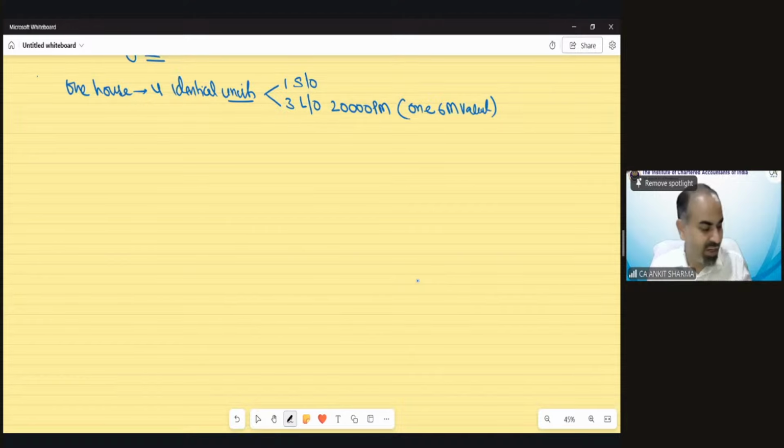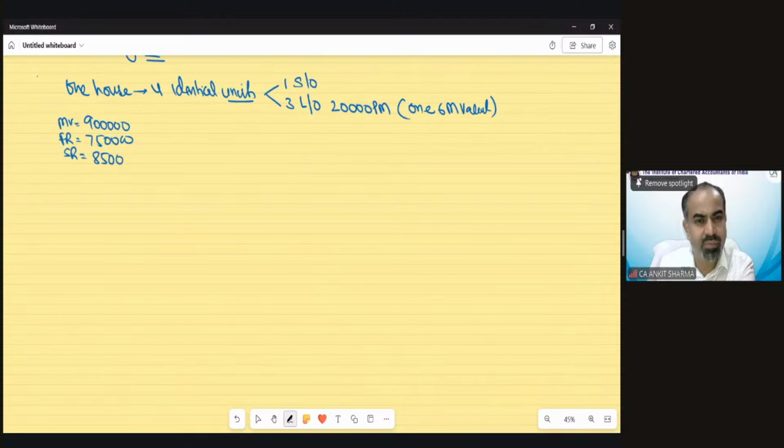The municipal value, etc., has been given in the question. The municipal value of the house is 9 lakh. The fair rent is 7,50,000. I'm just writing down the question. 850 was the standard rent. Okay, now this is the question information that we required. Now I'm going to solve it.